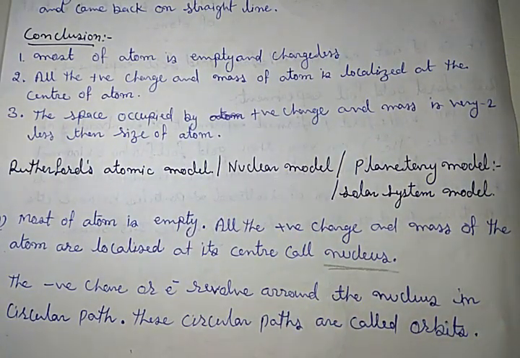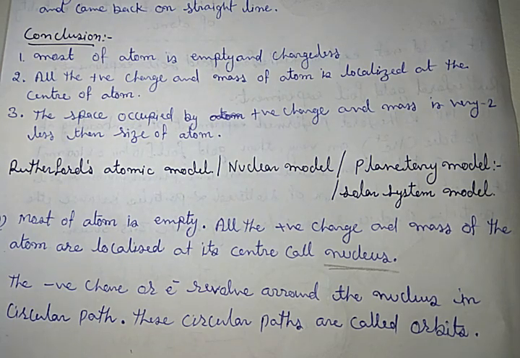Second point: the negative charge, or electrons, revolve around the nucleus in circular paths. These circular paths are called orbits.